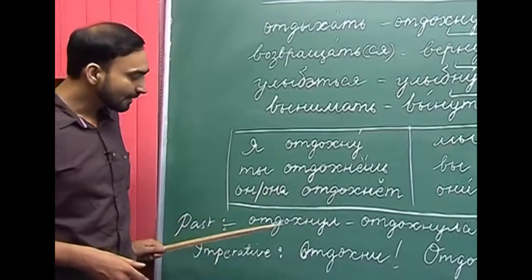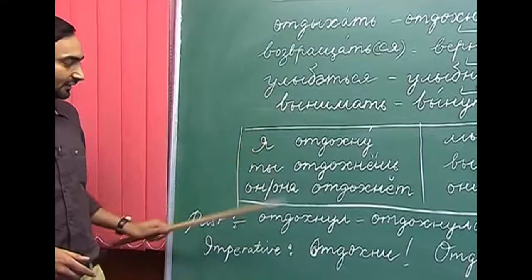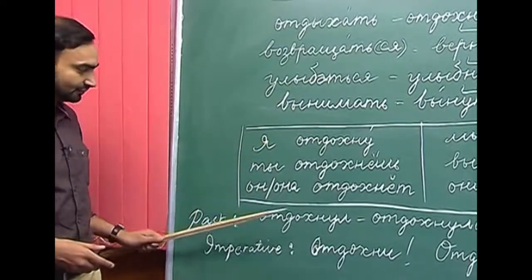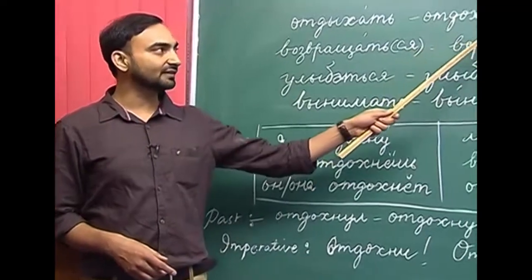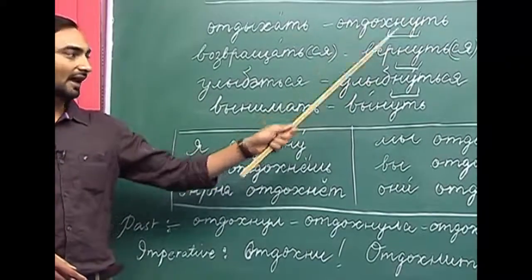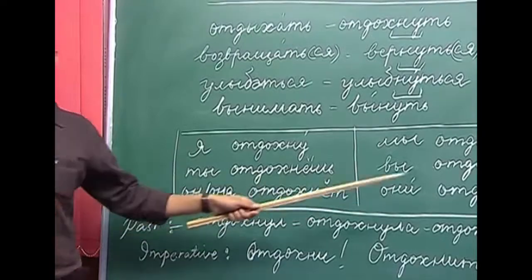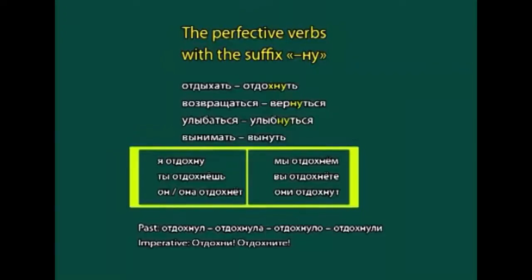Let us come to the past tense of the verb adakhnut. How do we make the past tense forms? We just remove the ending, the soft sign, and add l, la, lo and li. So, what do we get? Adakhnul, adakhnula, adakhnulo, and adakhnuli. These are the past tense forms of the verb adakhnut.